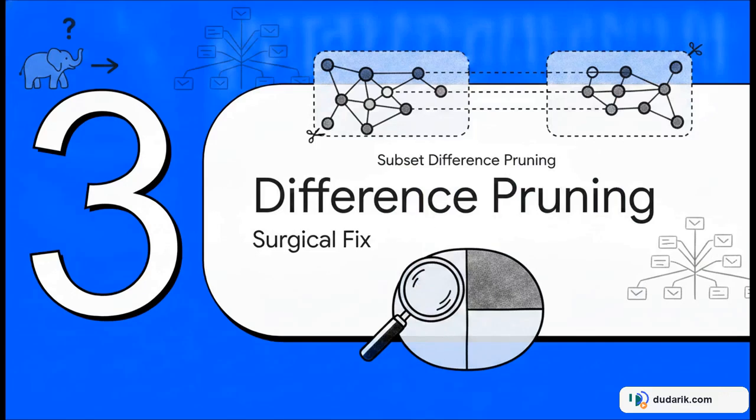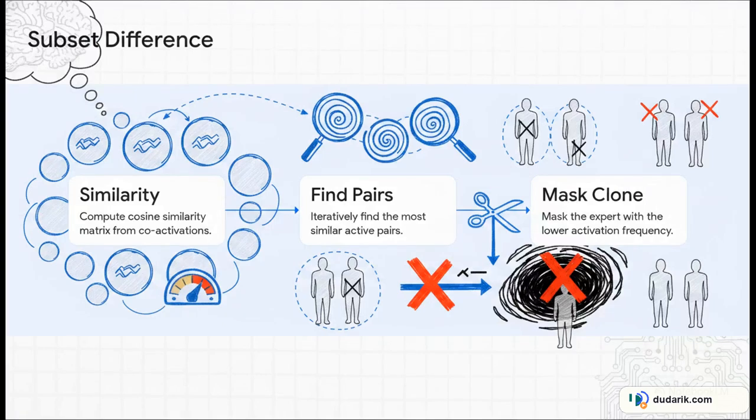Which brings us to Section 3, Subset Difference Pruning. Let's see how they fix this. So, how in the world do we rescue a model from this trap without spending millions of dollars to retrain the whole thing? Subset difference pruning builds a solution step by step, and the best part? It's entirely training-free.